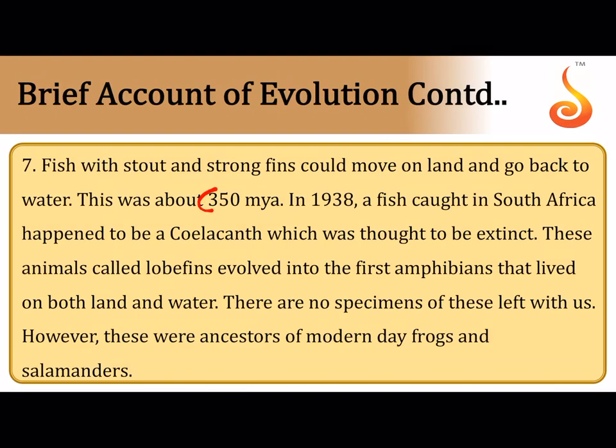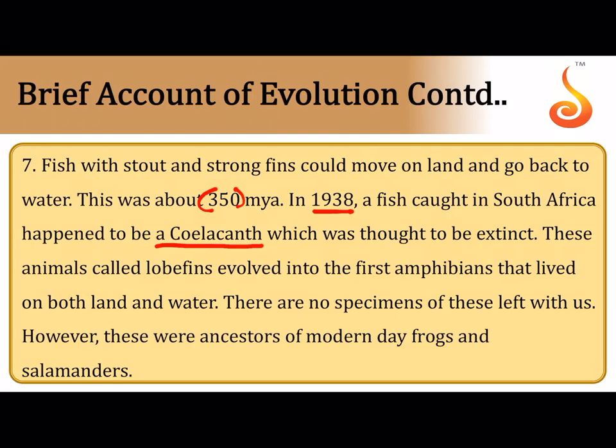This was about 350 million years ago. One such fish was actually thought to have become extinct, but in 1938 it was rediscovered off the coast of South Africa. It happened to be a lobe fin called a coelacanth. It is called a lobe fin because at the base of its fin it has a lot of flesh. So fleshy fins, as if the fins were meant to function like arms, like limbs. So that means they could walk on the sea floor, and probably they came from ancestors who could literally creep onto the ground whenever they wanted, breathe on the ground as well, and then go back to the sea as and when they wished.